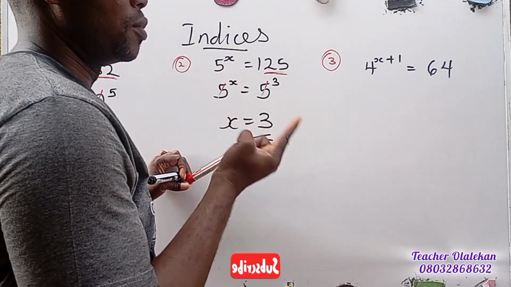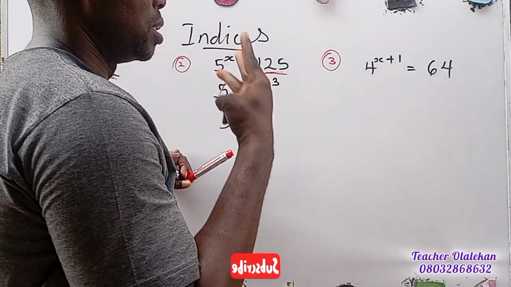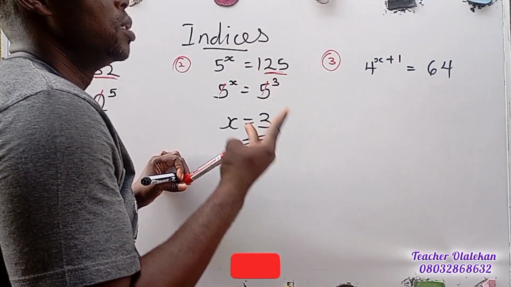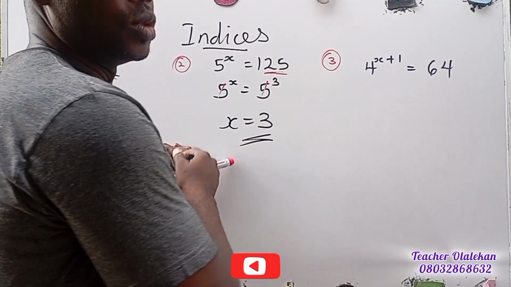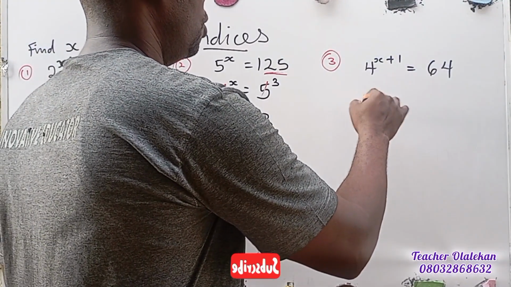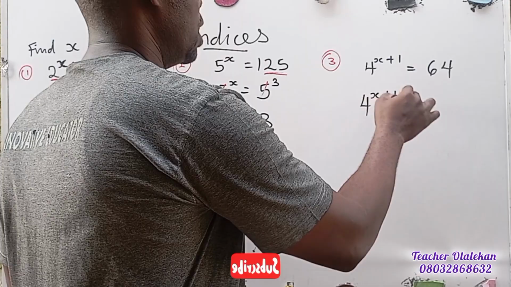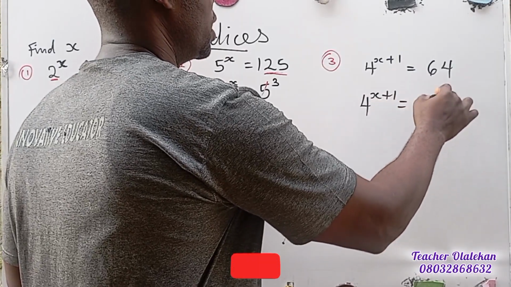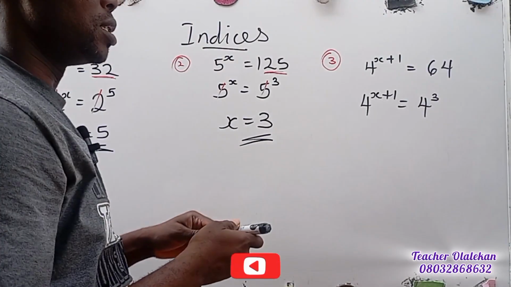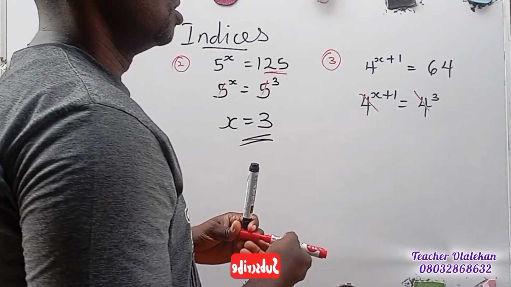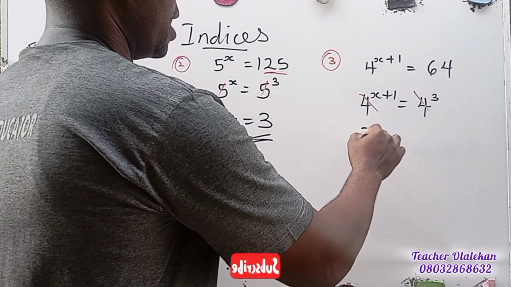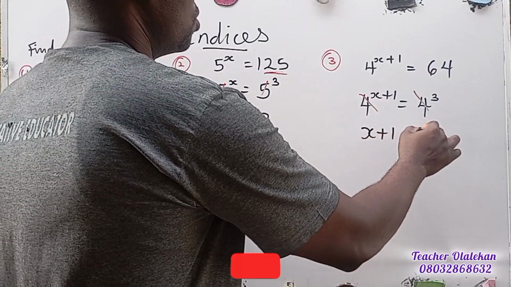For the last one, you express this to be an exponent of 4. That should be 4 times 4, 16, 16 times 4, 64. So that should be 4 raised to power 3. So we have 4 exponent x plus 1 is equal to 4 exponent 3. In the same manner, we eliminate the 4s. 4 cancel 4. So that means we now have x plus 1 is equal to 3.